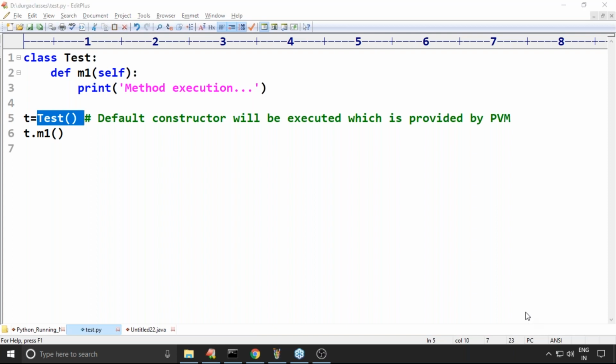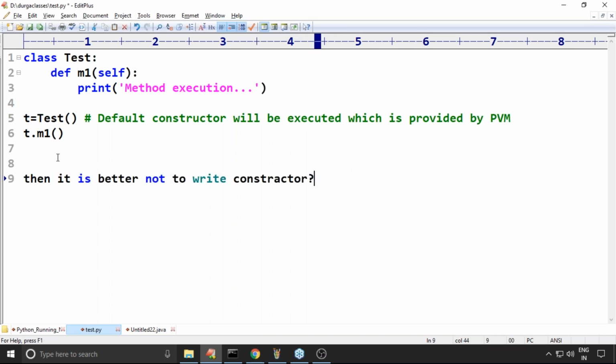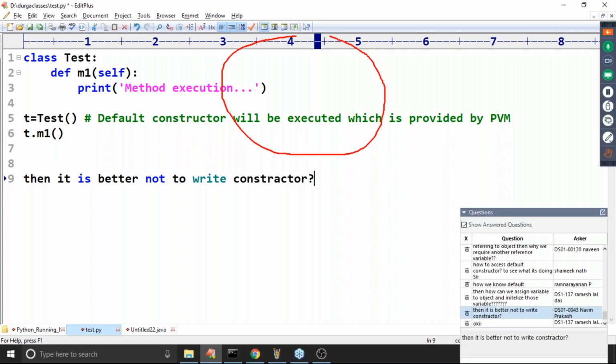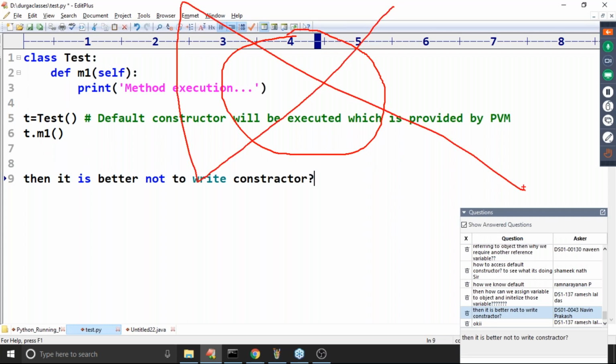Naveen is always ready. He's asking, then it is better not to write a constructor. If you are not going to write the constructor, how can you specify name, roll number, marks for the student object? Your object is always a blank object without any data. What is the use of a blank object? It is meaningless.